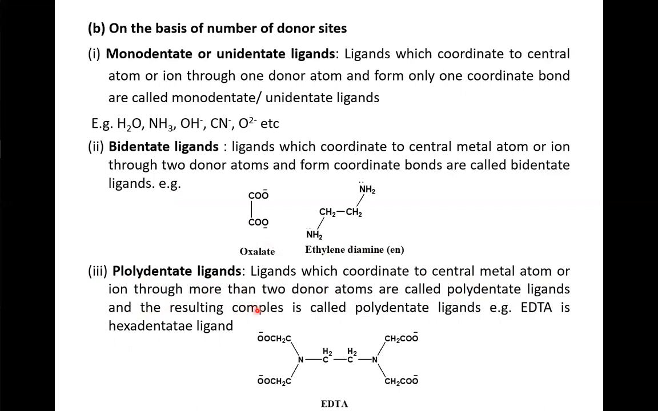the resulting complexes are called polydentate complexes. Example, ethylene diamine tetraacetic acid or EDTA. It is a hexadentate ligand and this is its structure.